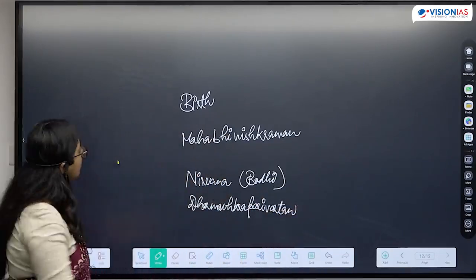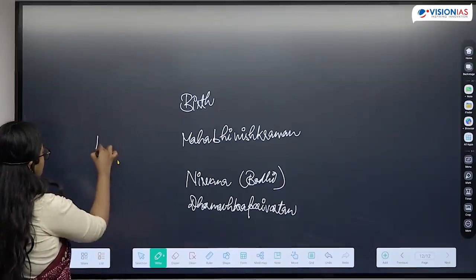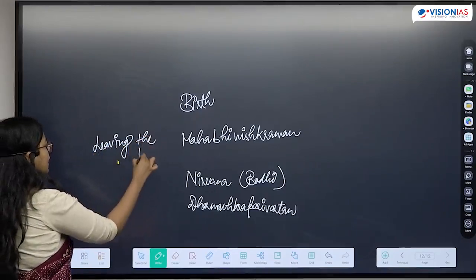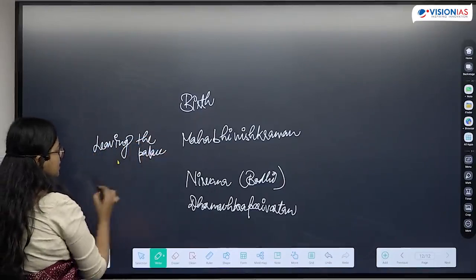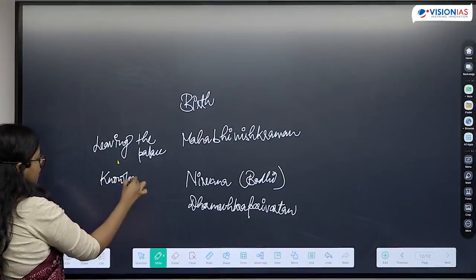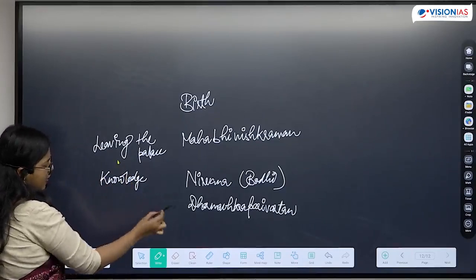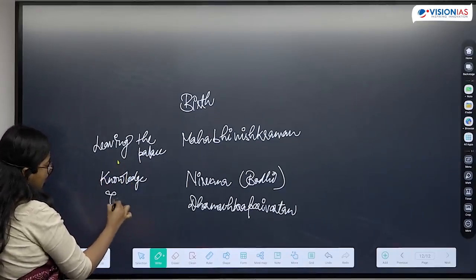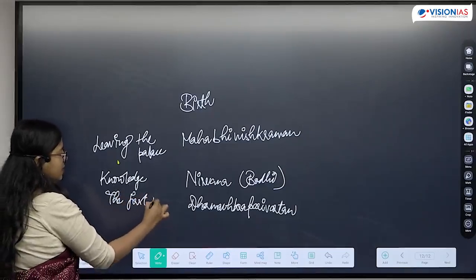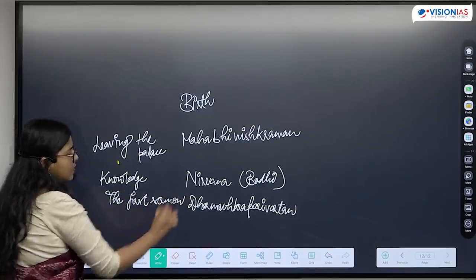So here we see birth, here leaving the palace, Nirvan achieving the ultimate knowledge. And Dharma Chakra Parivartan, or Dhamma Chakra Parivartan, is the first sermon.